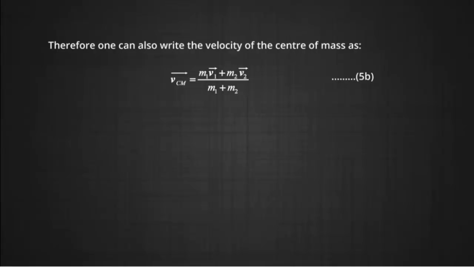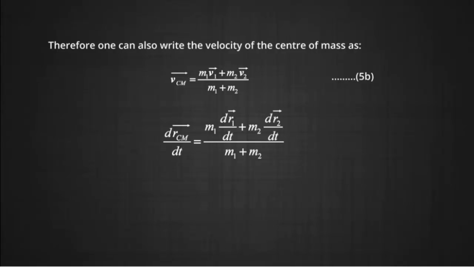Similarly, we can write velocity as the derivative of the position vector. So, the left hand side becomes the derivative of the position vector of the center of mass, and on the right hand side we can write m1 dr1 by dt plus m2 dr2 by dt, the whole divided by m1 plus m2.